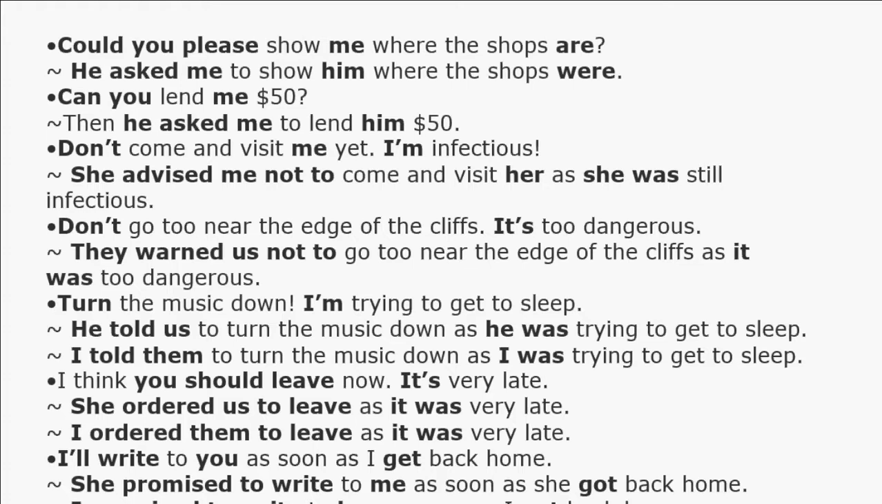Here there is an order. "I think you should leave now. It's very late." Instead of tell, we can use order. She ordered us to leave as it was very late. Or, I ordered them to leave as it was very late. "I'll write to you as soon as I get back home." As there is a promise here, instead of tell, we can use promise. She promised to write to me as soon as she got back home.